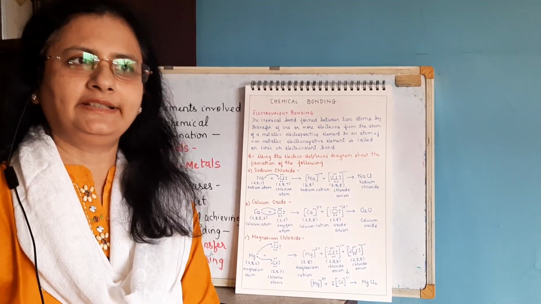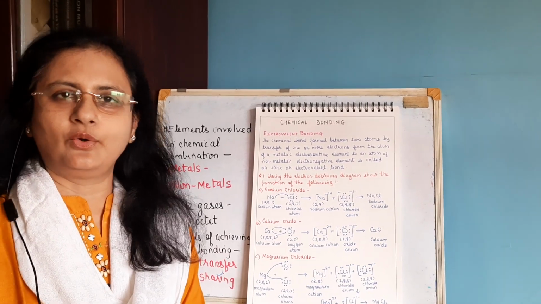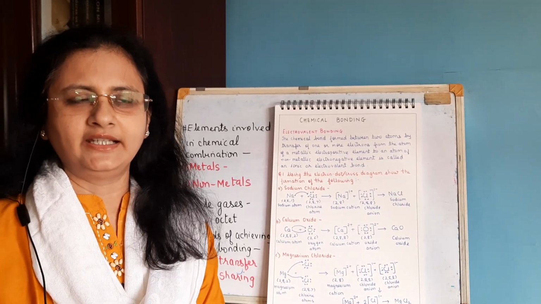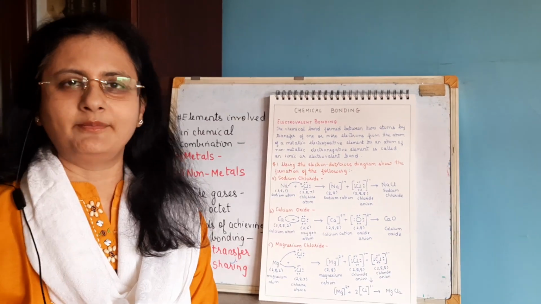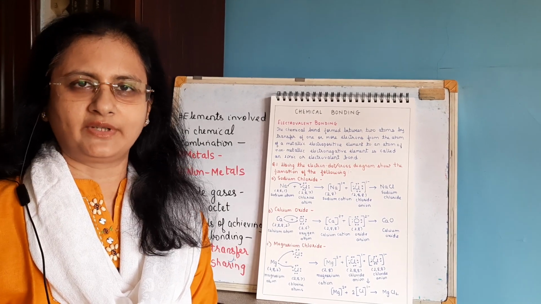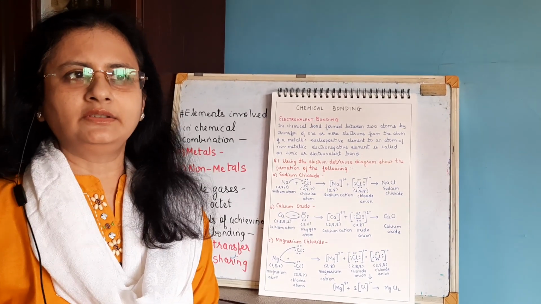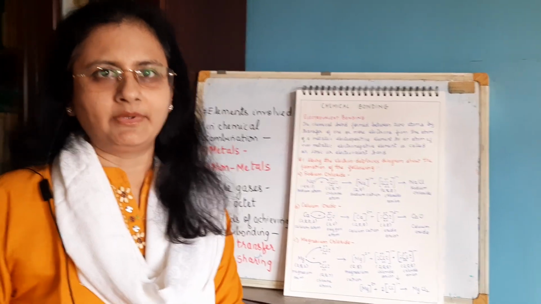Now you all know that a chemical bond is a force or a linkage which holds two or more atoms together in a molecule. So it is a kind of force of attraction. Yes, a chemical bond is a kind of force of attraction which will hold the atoms together in a molecule. Now, which are the elements involved in the formation of a chemical bond or chemical bonding?